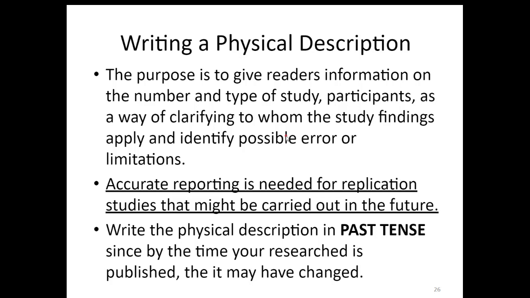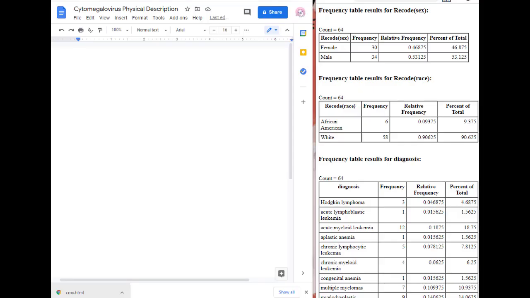Typically, we write the physical description in the past tense because by the time your research has been published, many things may have changed. So I'm going to go ahead and open up a Word file here, just a document. What I'm going to do now is use our StatCrunch information from just the tables and start writing up a physical description for this data set. This physical description will be linked in the description box below. So if you want to use this as an example of how you can write physical descriptions in the future, you can. Also, I will cut-paste the information into a slide. My hope is that you will have an example that you can follow.